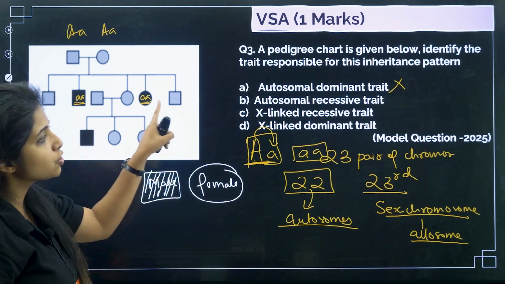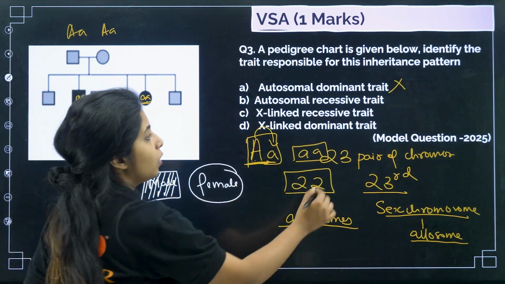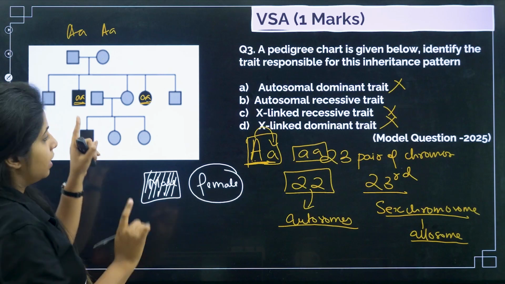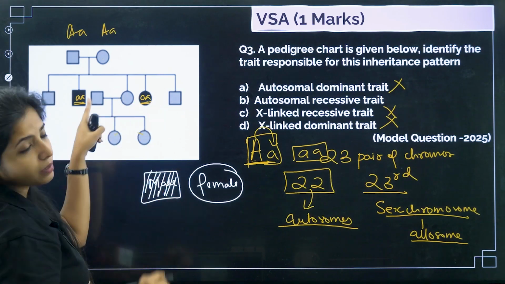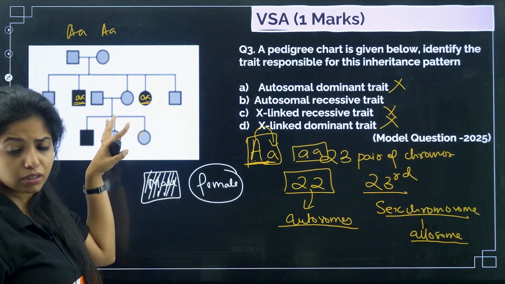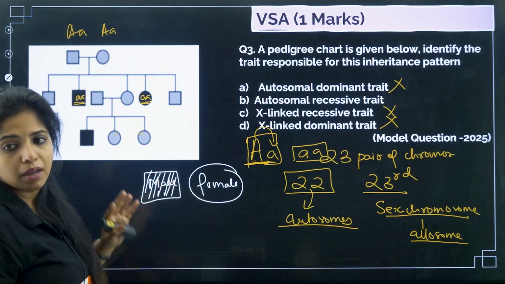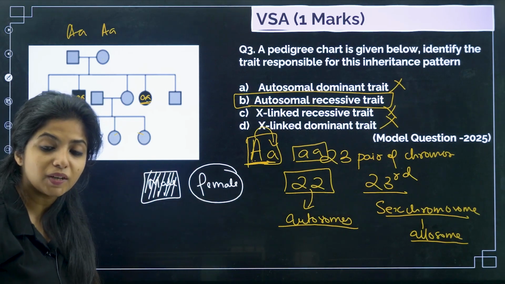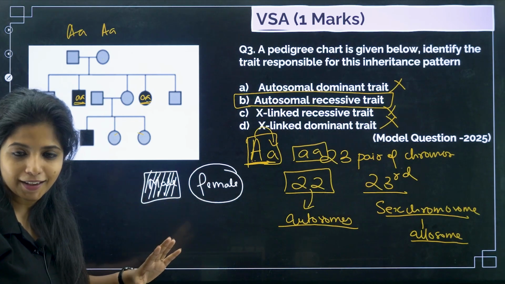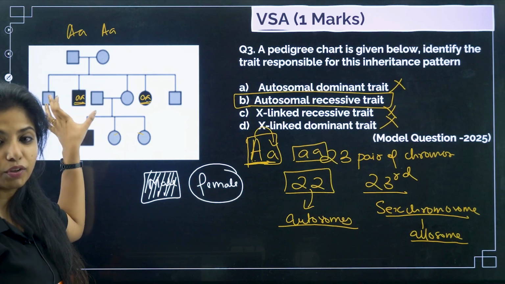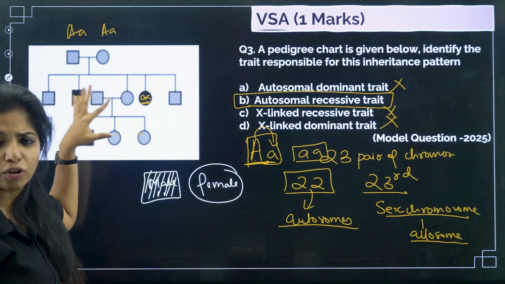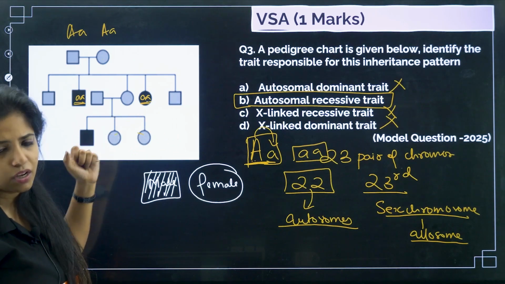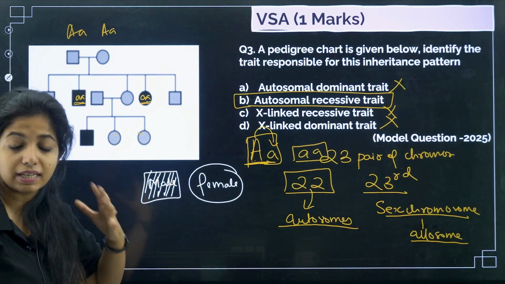Now I will say it is not X-linked dominant or X-linked recessive. Why, children? Here, there is nothing to do with the sex of the organism. There are so many children being produced and only 2 of them are getting this disease. The father and mother are also not infected. Basically that means it is an autosomal recessive trait. Whenever you do not see the disease in the parents, and the sex is not specific to who has the disease, just understand you are talking about an autosomal recessive trait.